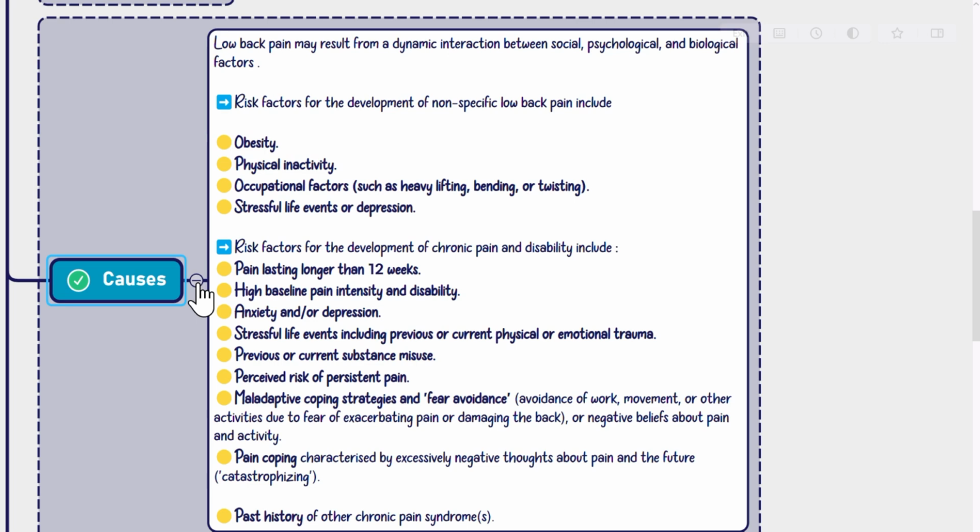Pain coping characterized by excessively negative thoughts about pain and the future, catastrophizing.